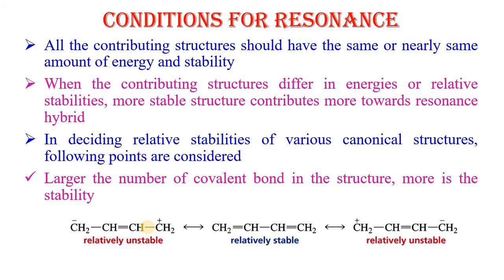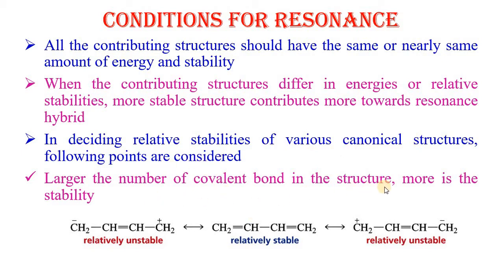Next important condition is that all the contributing structures should have the same or nearly the same amount of energy and stability. When the contributing structures differ in energy or relative stability, the more stable structure contributes more towards the resonance hybrid. In deciding the relative stability of various canonical structures, the following points should be considered.